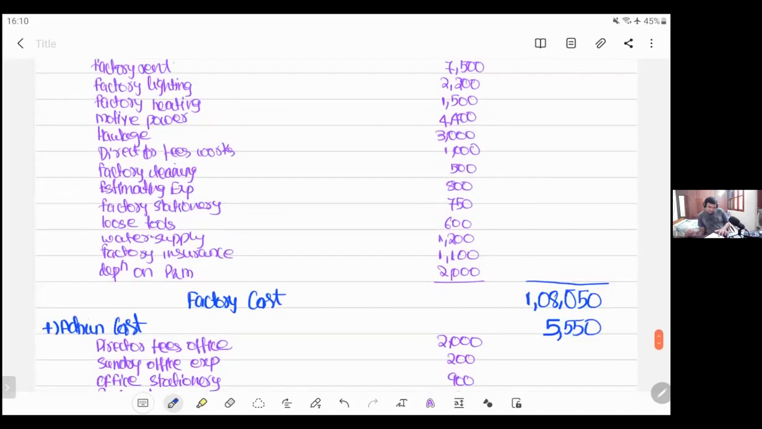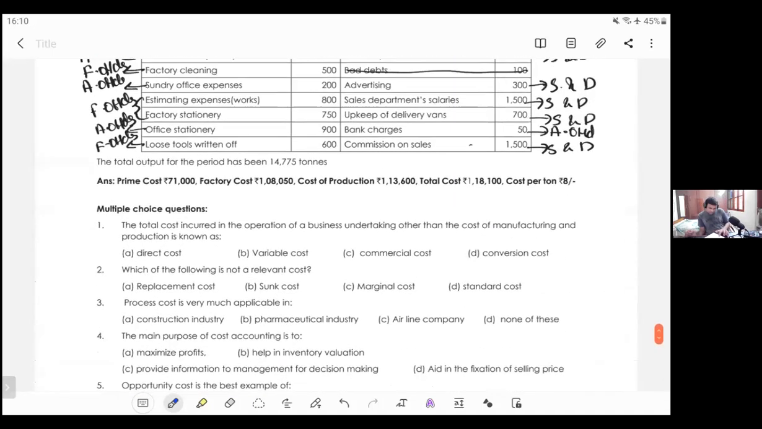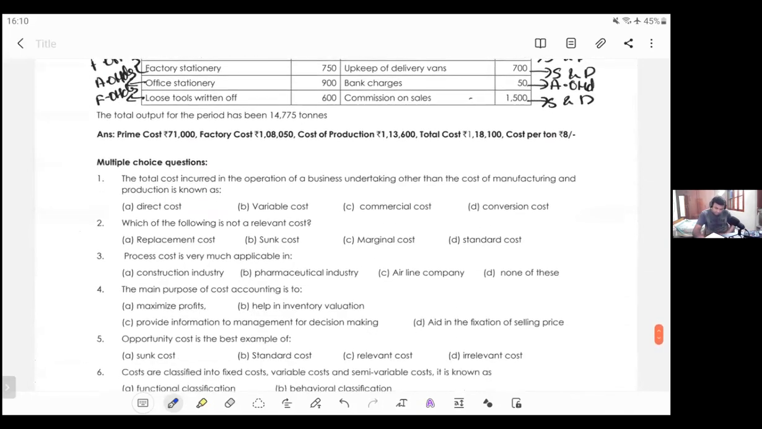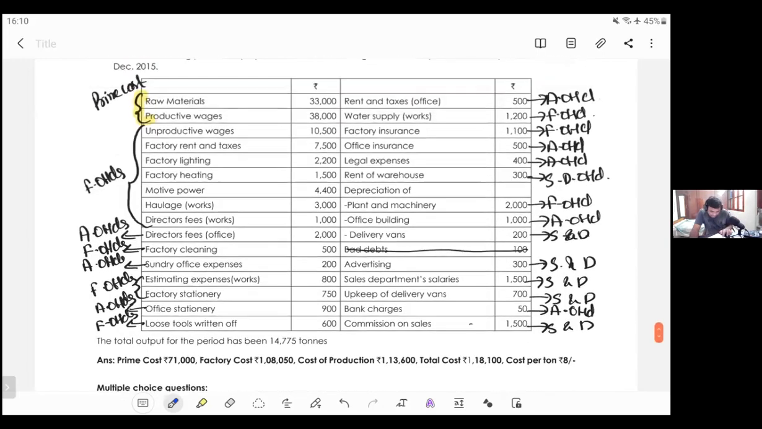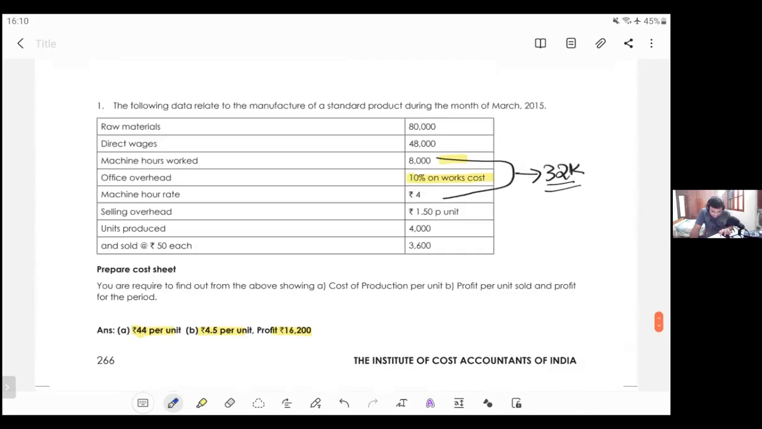So many expenses are given, so we try to cover all the expenses. Okay, so that's it with respect to our cost sheet. Is it clear, everybody? Cost sheet? Yes. So just try to practice all the questions of cost sheet.